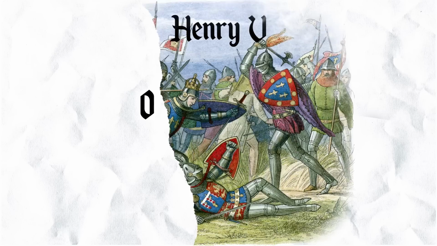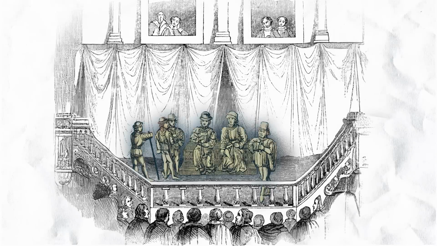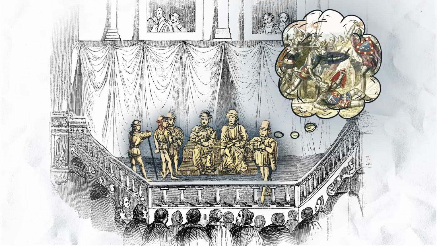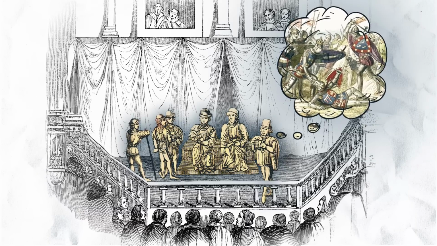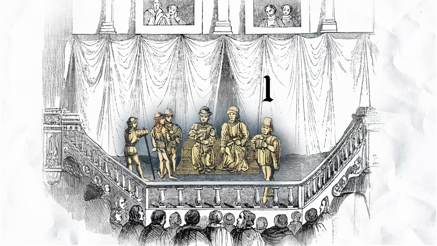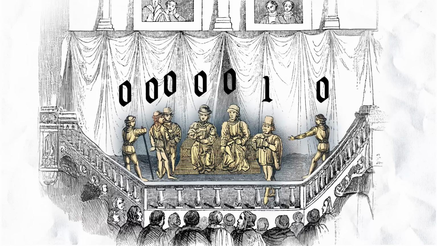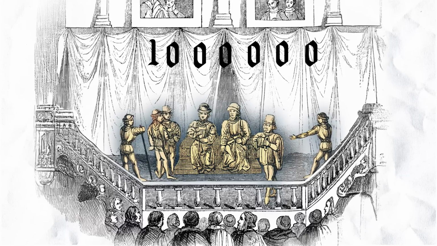And my favourite example comes in the play Henry V, where at the start of the play, a character called the Chorus walks on stage and says, we're going to be talking about the Battle of Agincourt here, which is a big army, and there's only 7 of us on stage, so you're going to have to use your imagination. You're going to have to think of me as the 1, and my fellow actors as the 0s, or the ciphers, the noughts, and that way we make 1,000,000. Now, Shakespeare puts it slightly more eloquently than that.